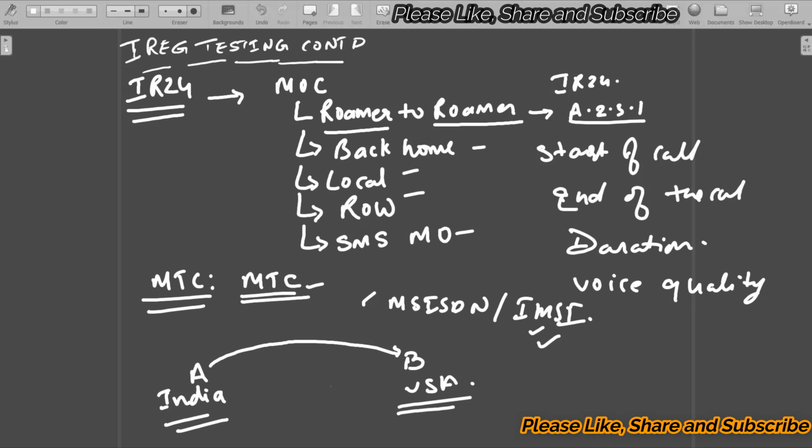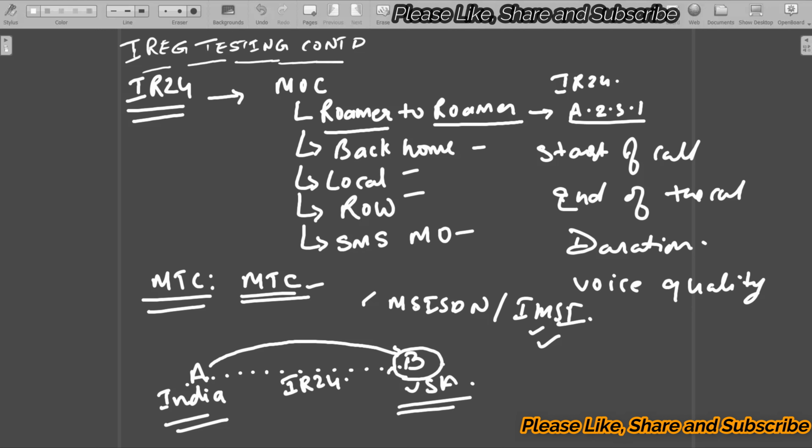Now where the utilization of the resources is happening, here it is happening. So who is incurring the cost? The telco operator B is incurring the cost of his resources. So for that purpose, once the testing is done, the engineer will send the document to B. Which document? That is your IR24 document or test template. Once he receives the document, then what will happen?